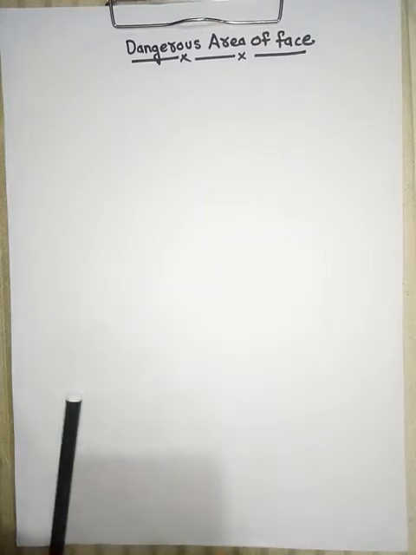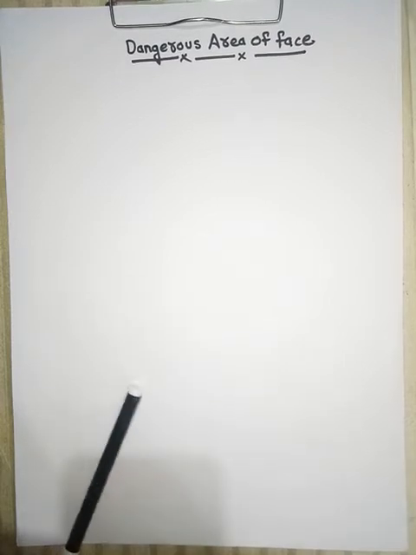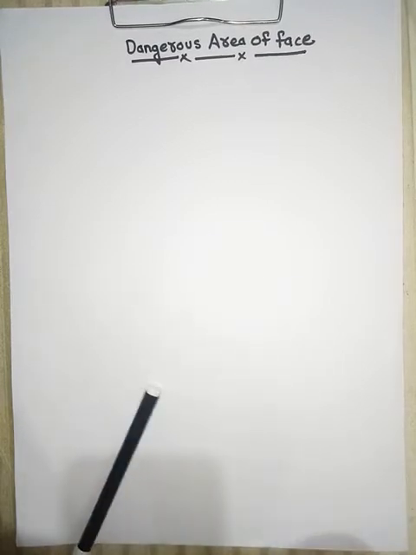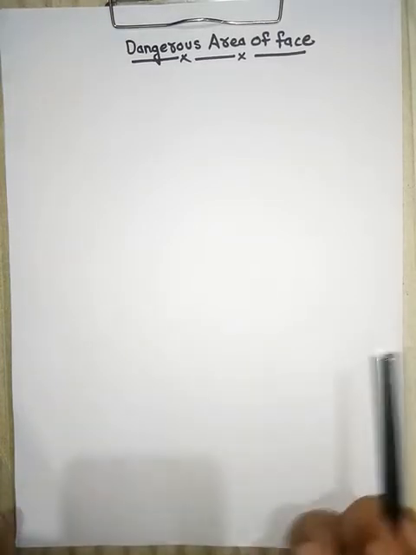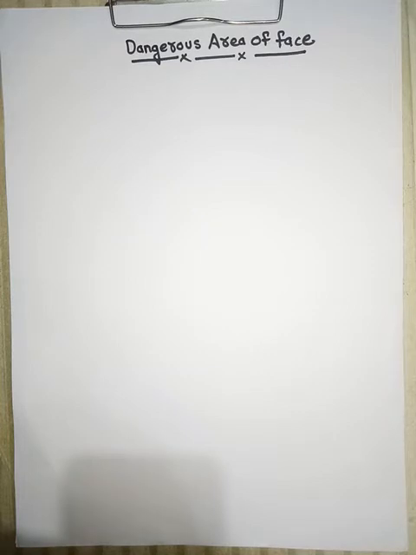If that infection reaches the cavernous sinus, it causes many abnormalities to your brain, because the cavernous sinus is present in the brain. There are some connections by veins from this area to the cavernous sinus.